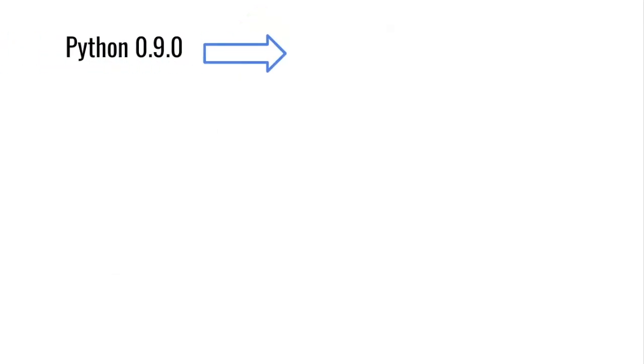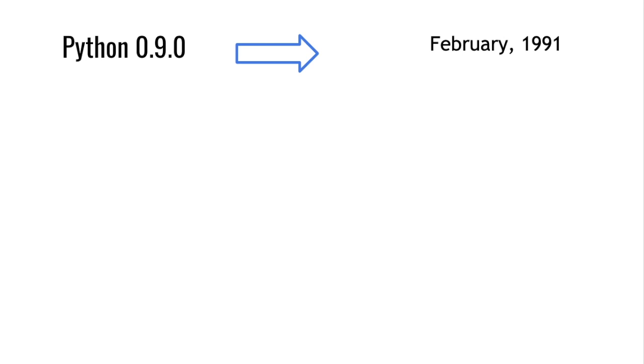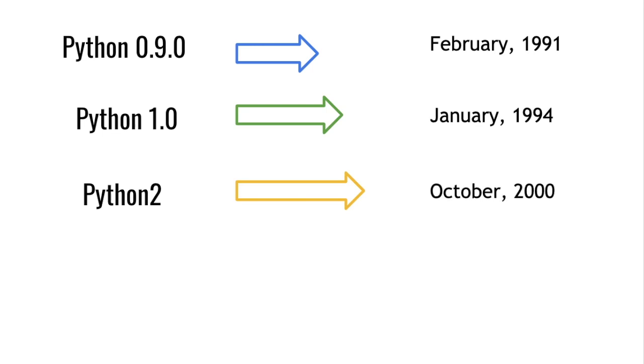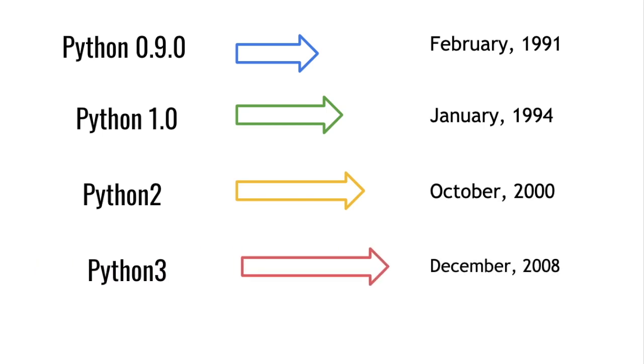The first official Python version, 0.90, came out in 1991, followed by Python 1.0 3 years later. In December of 2000, Python 2 came out. To this day, there are still programmers that use it as their primary language. Nevertheless, in 2008, there was an update and Python 3.0 was inaugurated.